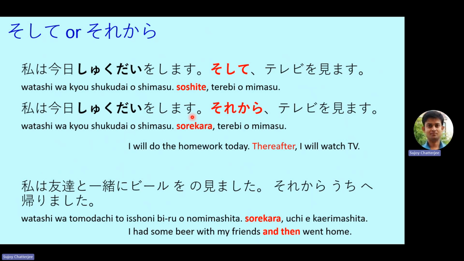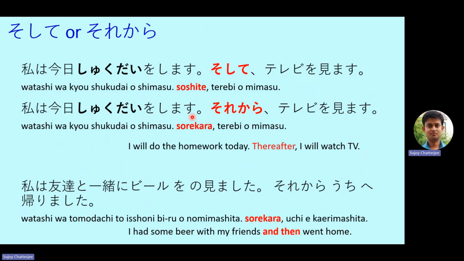The next one is watashi wa tomodachi to issho ni biru o nomimashita. That means I will drink beer with my friends. Sorekara uchi e kairimashita. And after that I will go home. So here drinking beer and going home, these are two separate things. And also the second one is after the completion of the first one. So here sorekara is more appropriate usage of conjunctional word.